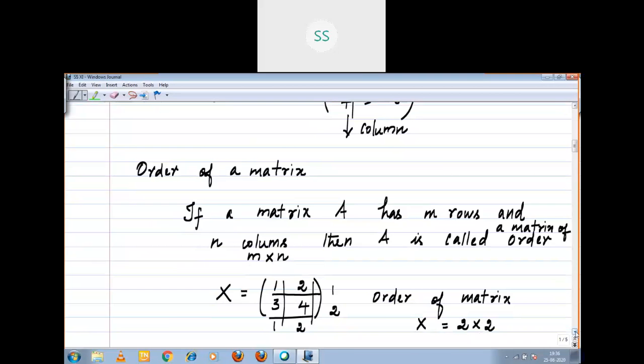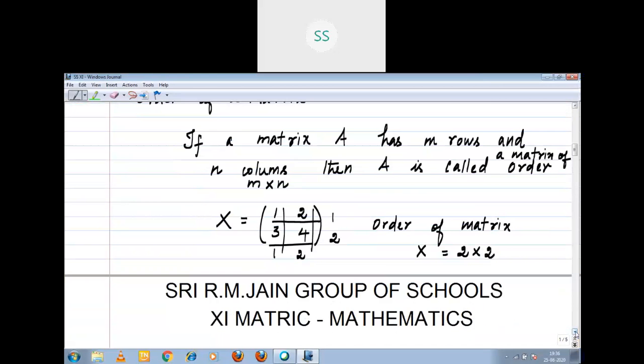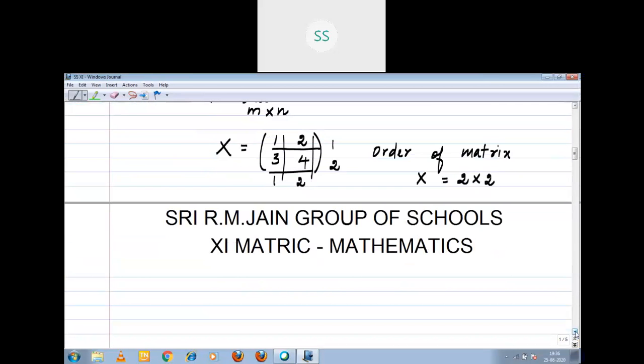One more example. Y is equal to A, B, C, D, E, F. Not only numbers; even alphabets can be arranged in a matrix. How many rows are there? 1, 2.